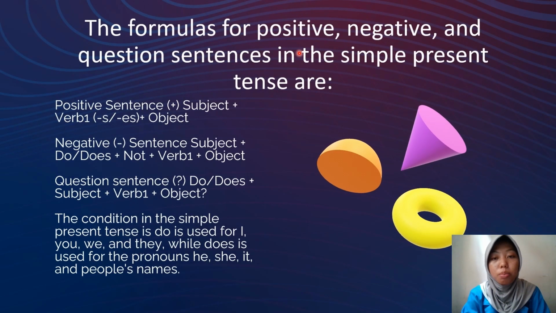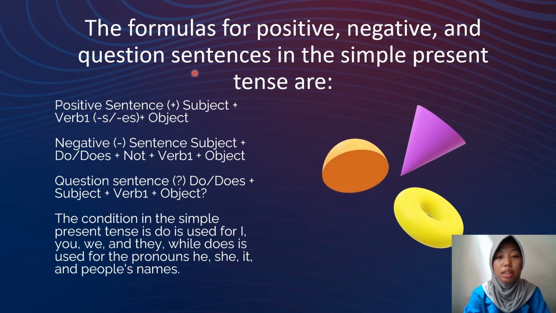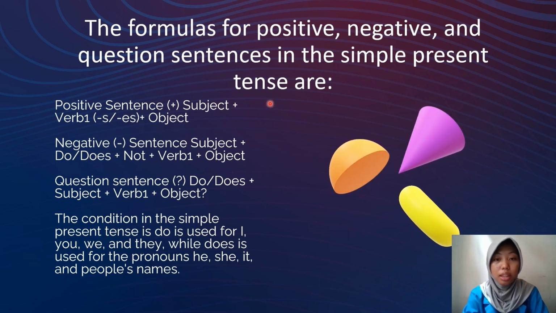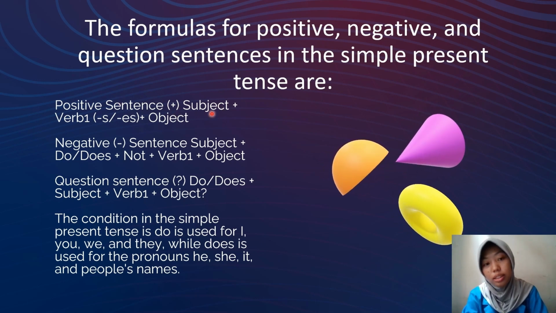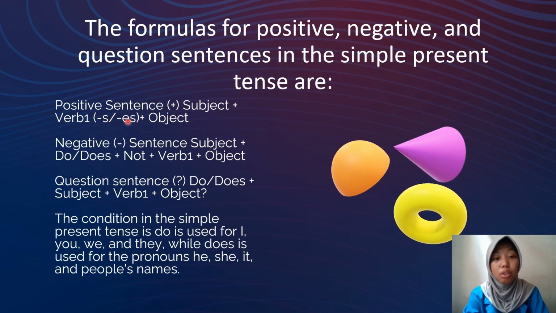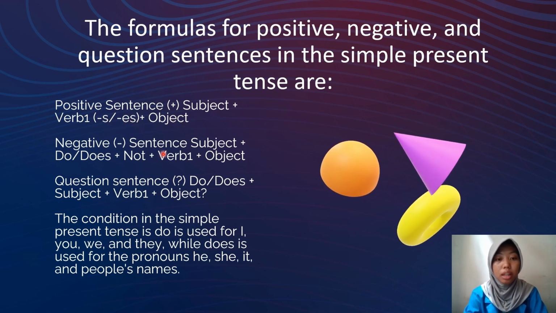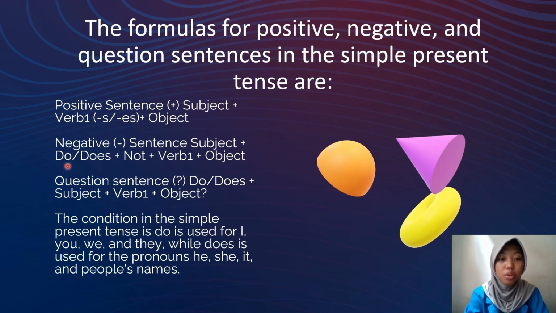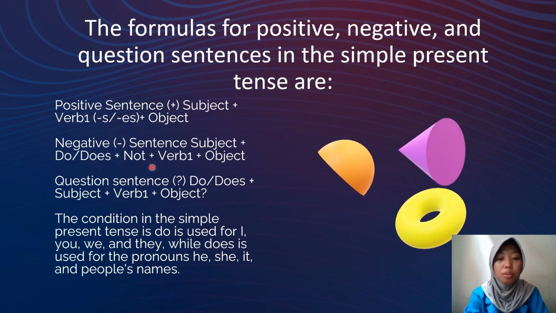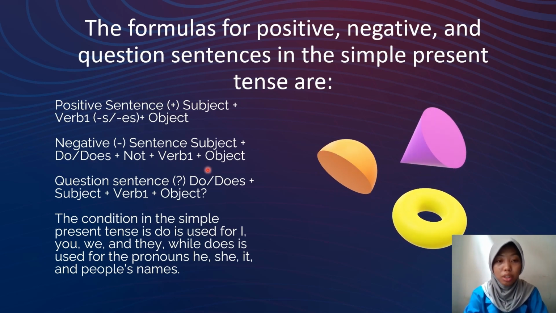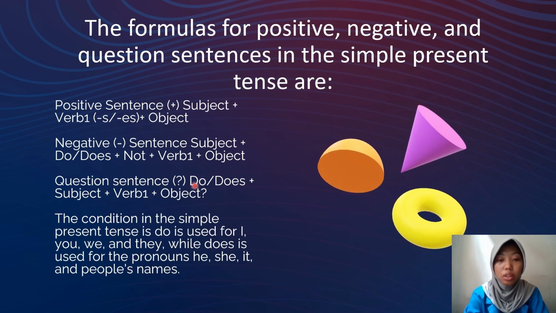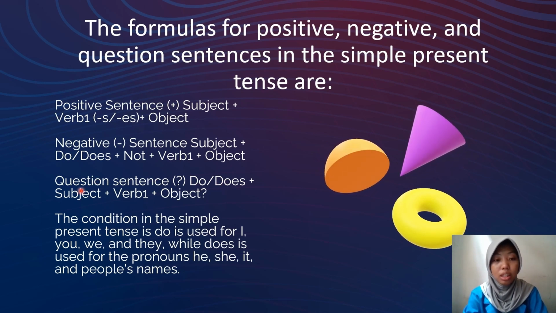For positive, negative, and question sentences in the simple present tense. Positive sentence: subject, verb 1 with s or es, plus object. Negative sentence: subject, do or does, not, verb 1, plus object. Question sentence: do or does, subject, plus verb 1, plus object.